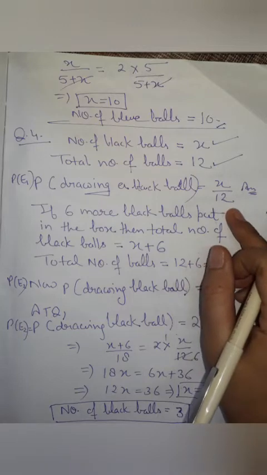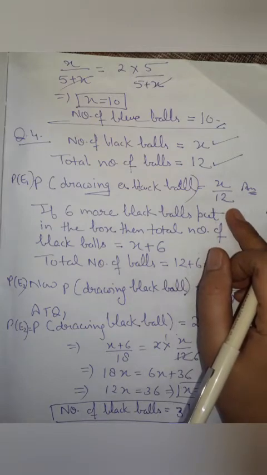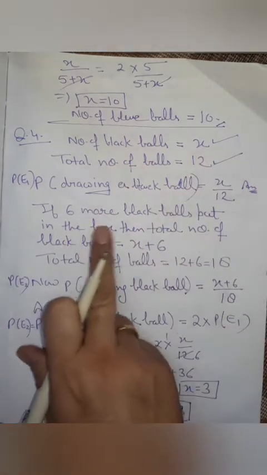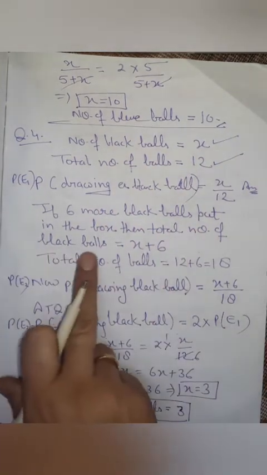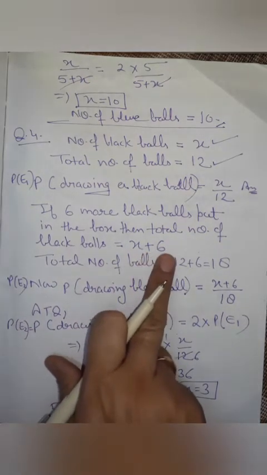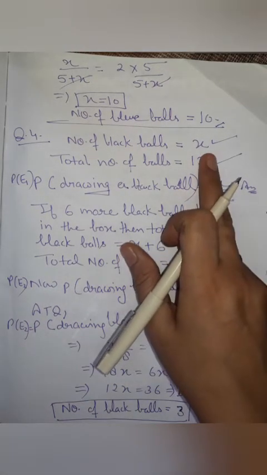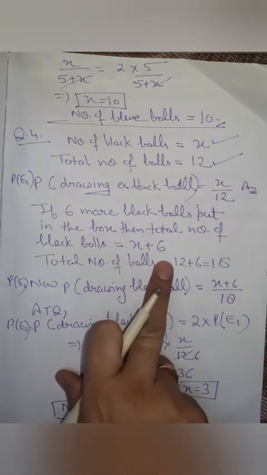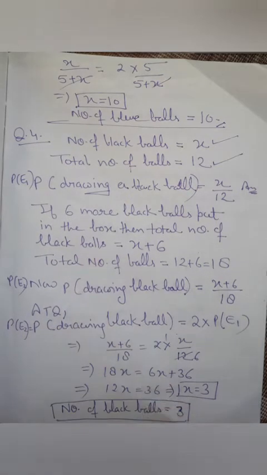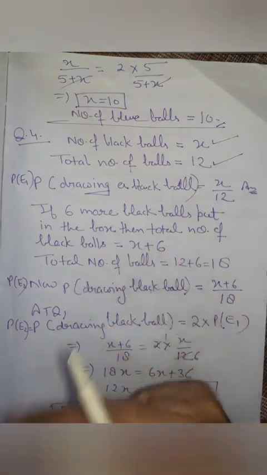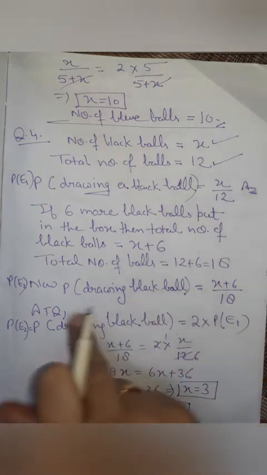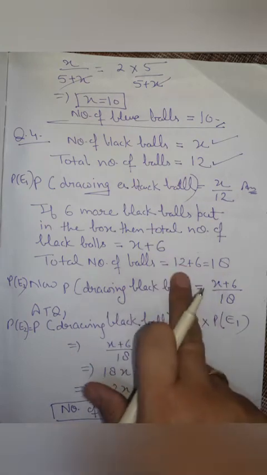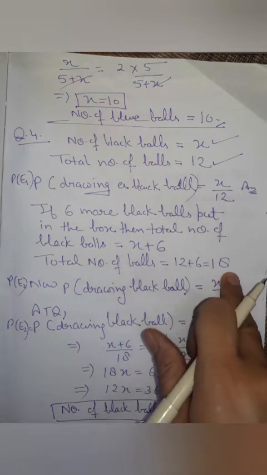Now see the second part. If 6 more black balls are put in the box, how many black balls are there? There were x. If 6 more balls are added, now total number of black balls will be x plus 6. x balls were already there and 6 are added. And as black balls are added, there will also be an increase in total number of balls. Earlier it was 12, as 6 more are added, so 12 plus 6 is equal to 18.